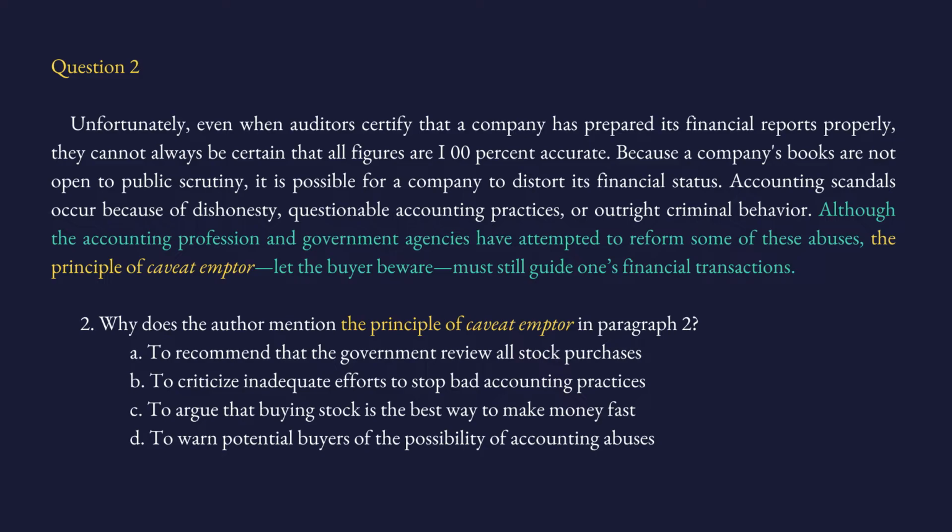So the principle of caveat emptor, what is that principle? The principle that says let the buyer be aware must still guide one's financial transactions. So let me simplify the sentence. The sentence says, look, there are some problems in the accounting domain, some financial problems, scandals. But the accounting profession and governments are trying to solve this. But still, the buyers should be careful when they are buying something. They should not trust everyone. They should be in their sound mind and they should analyze everything themselves. So that's why the author is mentioning caveat emptor. The purpose is this: be careful when you buy things.